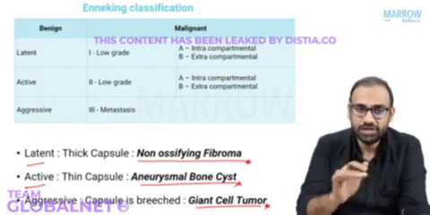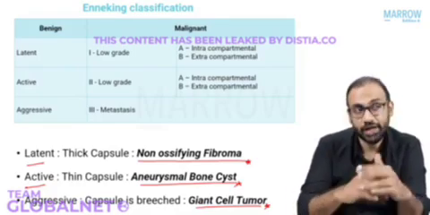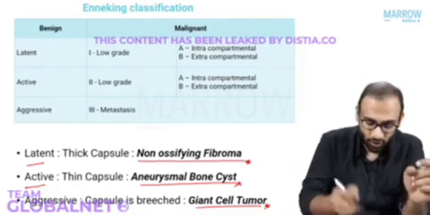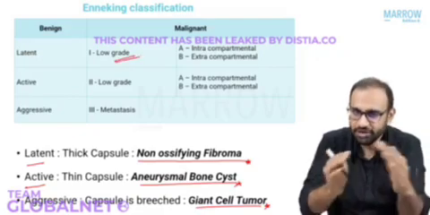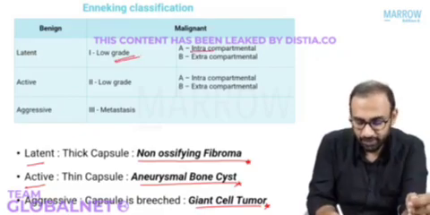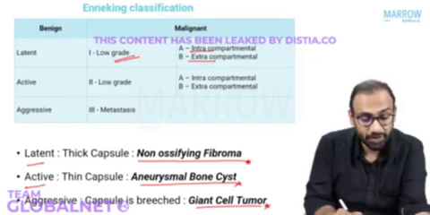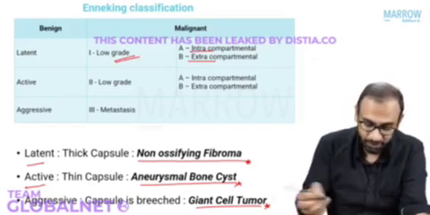Now, malignant bone tumors is staged into low grade, high grade, or any grade with metastasis. Now, low grade malignant bone tumors is further subclassified into intracompartmental and extracompartmental. Now, what do you mean by intracompartmental and extracompartmental? Let me show you this.